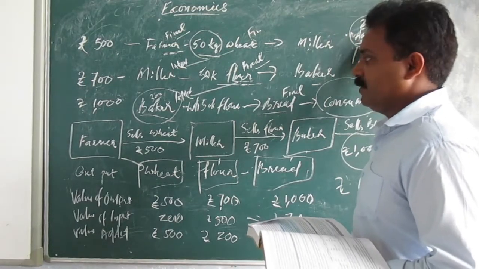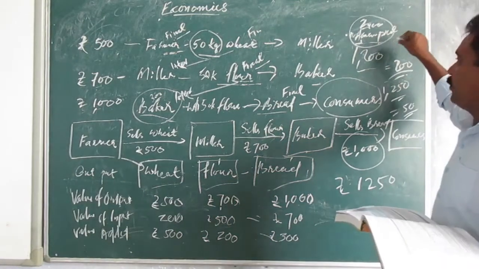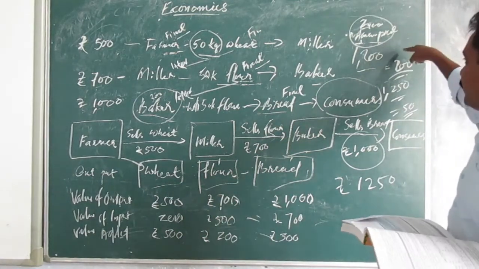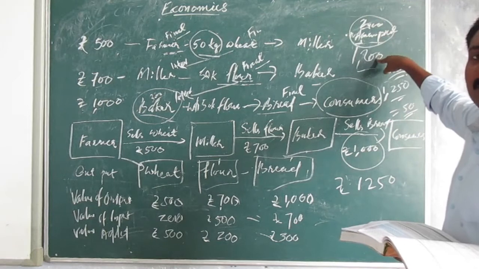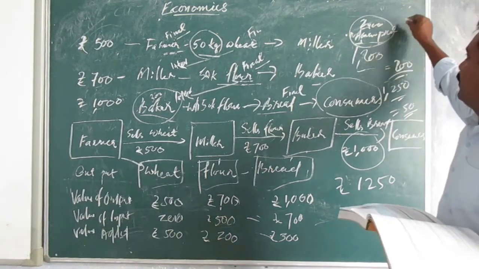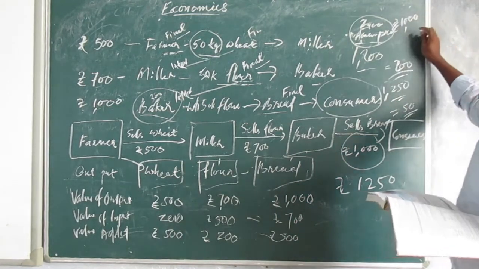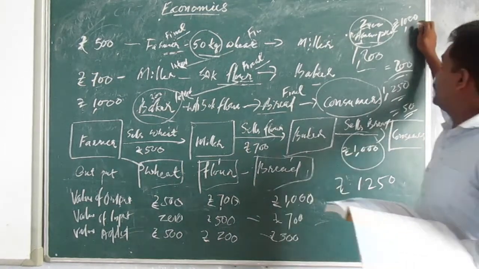For Amanpreet, the intermediate is of 1,000 rupees in gold, and the value addition by him is 200, and then he sells at 1200. So for him the intermediate is Rs 1000 bread.